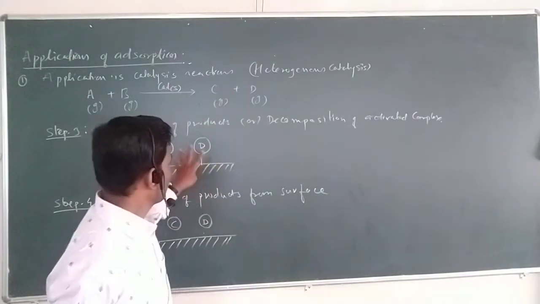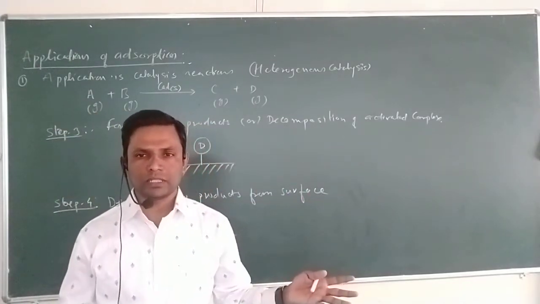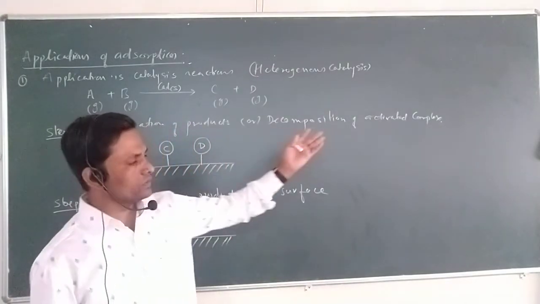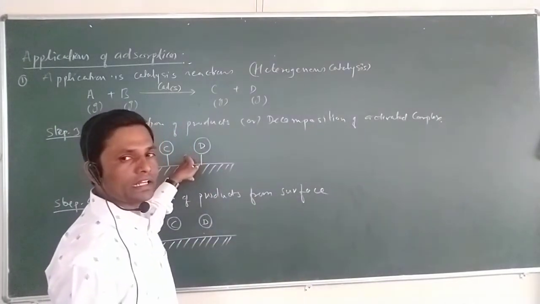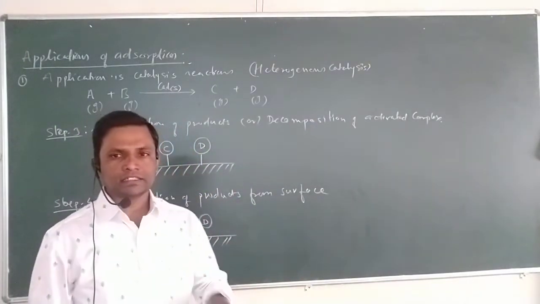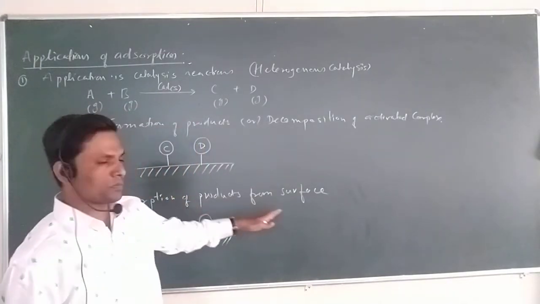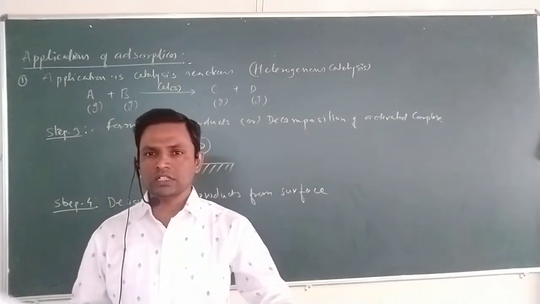In step 3, once the activated complex is formed, it suddenly breaks down into the products. That is the decomposition of the activated complex into the products, forming products C and D, but they are still attached to the surface of the catalyst. And the last step is the desorption of the products from the surface, or detachment of the products from the surface, and finally they form the products.